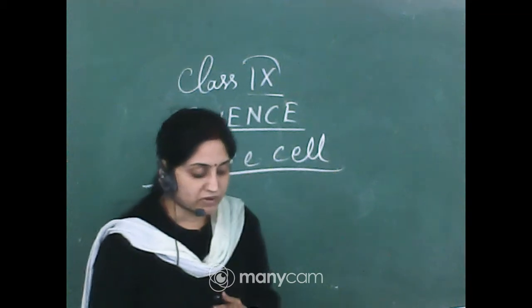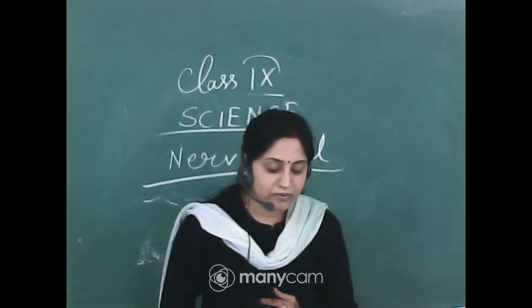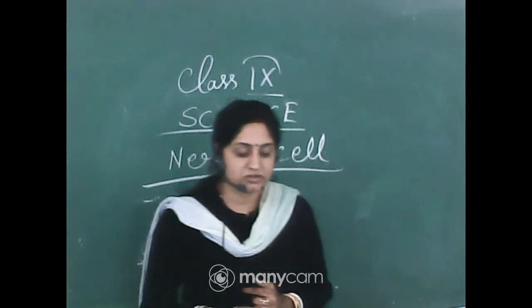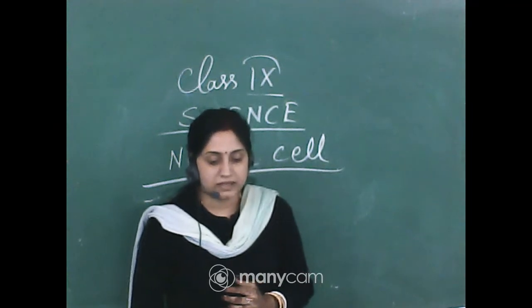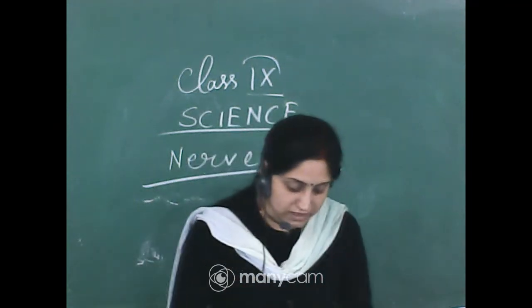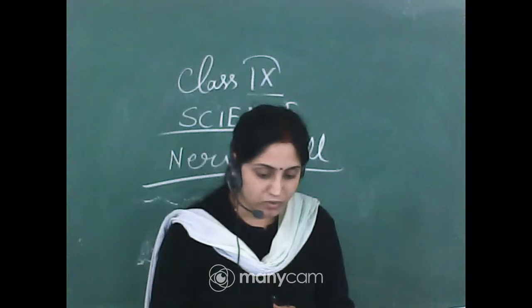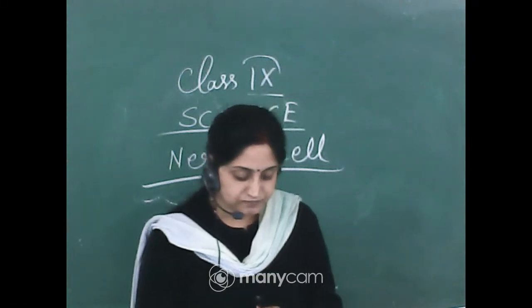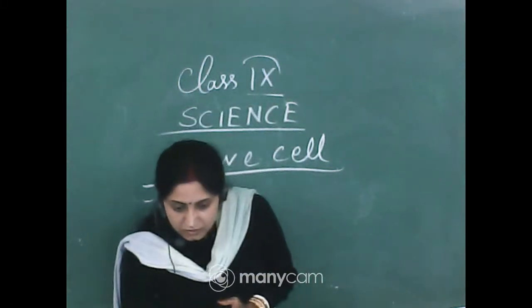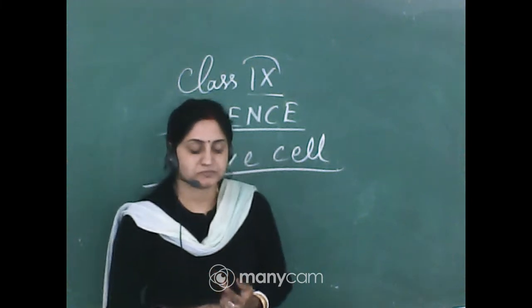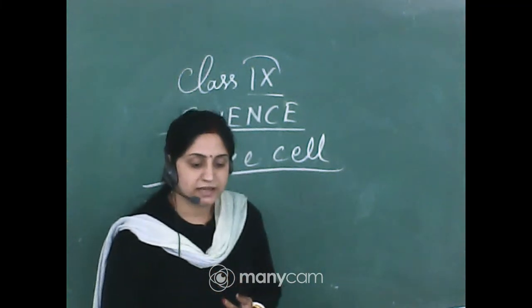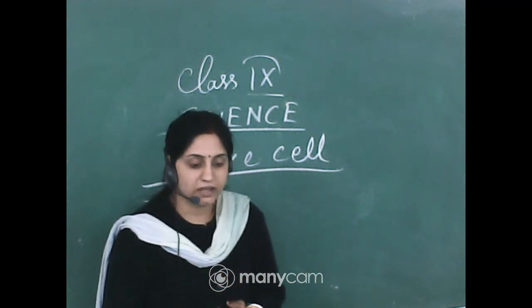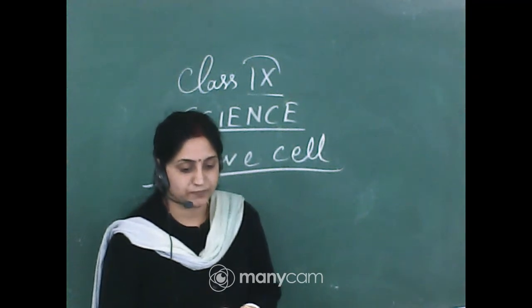Next point, number 5. Nerve fibers are called axon. The dendrites extend from the cell body, E-X-T-E-N-D. Yes, Priya, that is extend. The dendrites extend from the cell body as fine fibers.